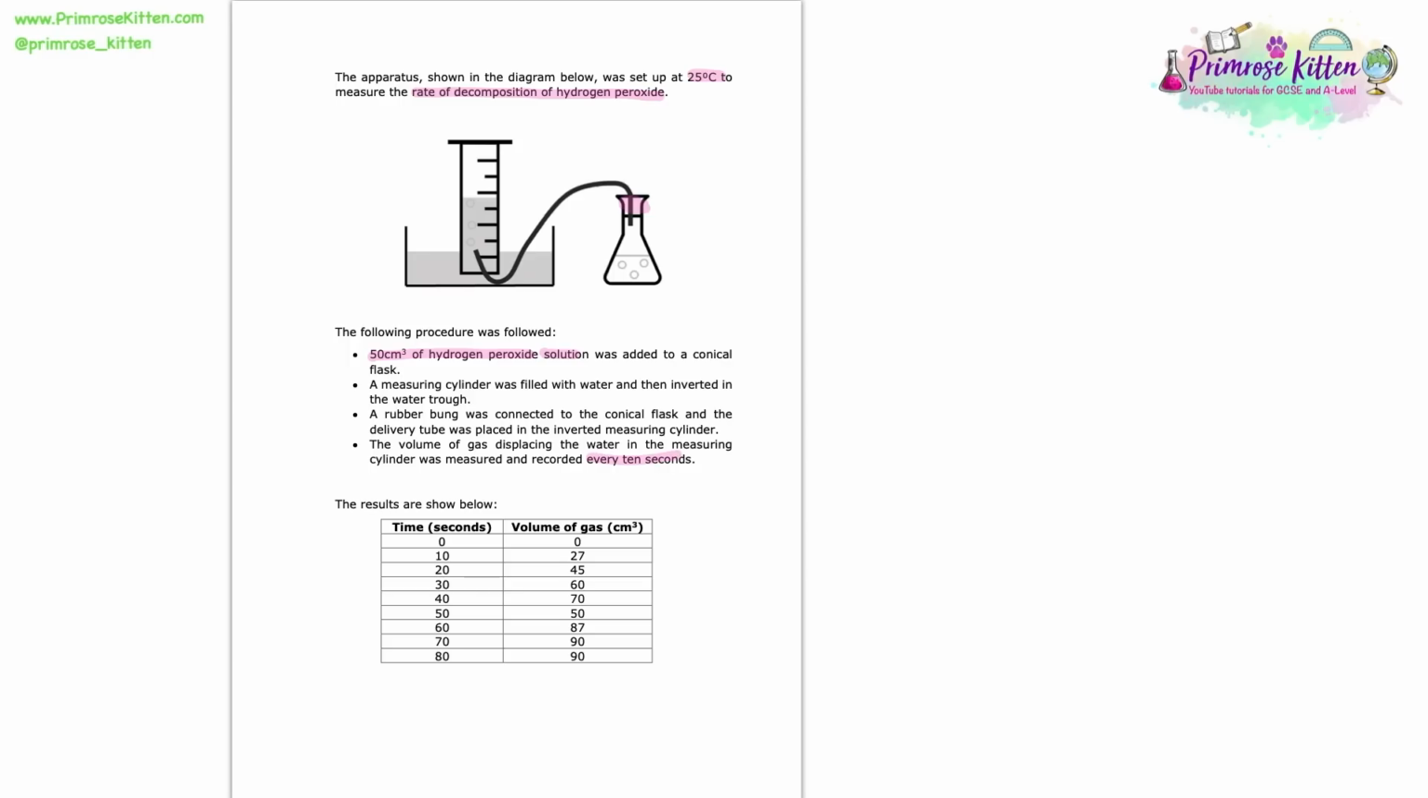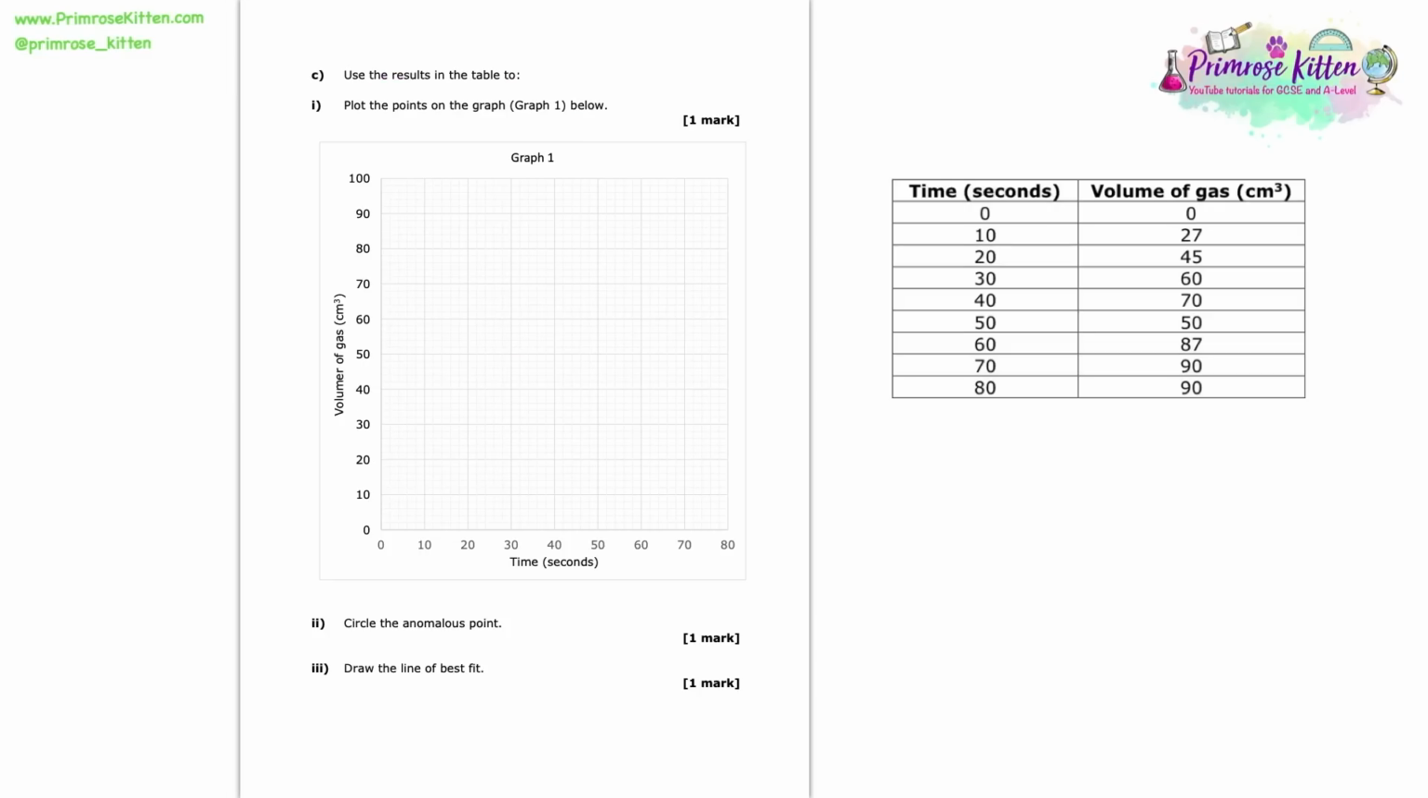And here in this table, we can see our results. Now we're asked to plot the results on the graph below. So if we go through that point by point, firstly we need to remember that the time is on the x-axis and the volume is on the y-axis. So our very first point here is 0, 0. It's going to be 0 in the x and 0 up. So we just have 0, 0.